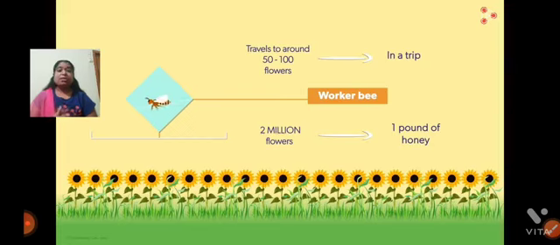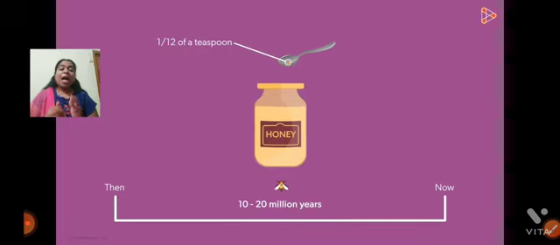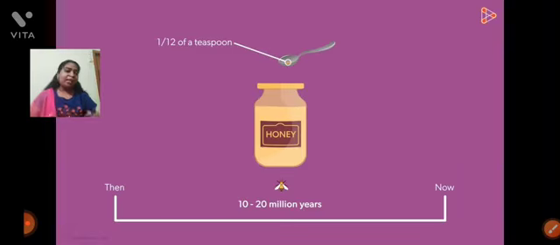So that is a big task for the worker bee. From 2 million flowers it collects only 1.5 teaspoons of honey, and it has a great capacity. What is that great capacity? Without adding any chemicals or preservatives, we can store this honey for a very long time.